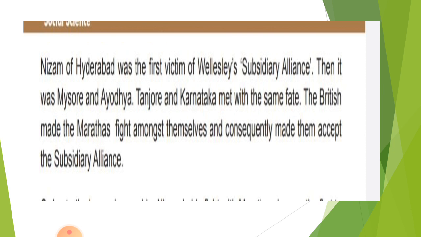The British made the Marathas fight among themselves and consequently made them accept the subsidiary alliance. See what they did: the British made the Marathas fight among themselves, and then made them accept this subsidiary alliance system.